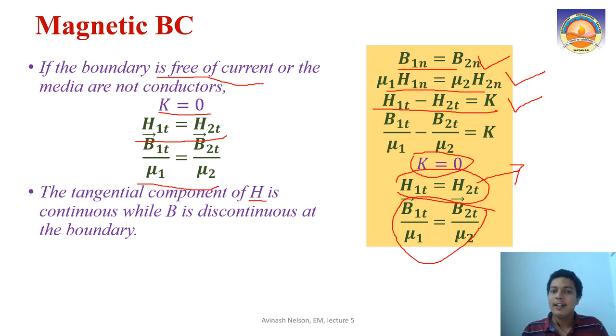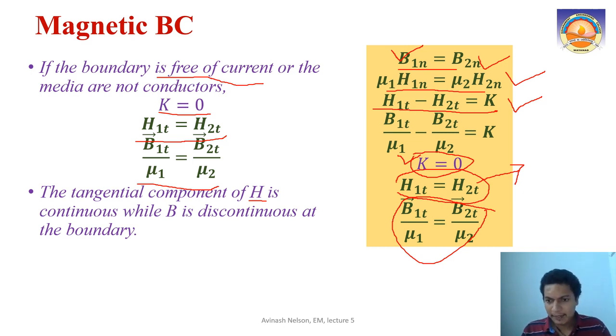Since one field is represented in terms of B and the other in terms of H, magnetic flux density and magnetic field intensity, once we know that one of them is continuous at the boundary, the other one is not. Understood? Specifically, when K equals 0, and vice versa. So that is our summary about magnetic boundary conditions. We discussed boundary conditions for the electric field as well as for the magnetic field.